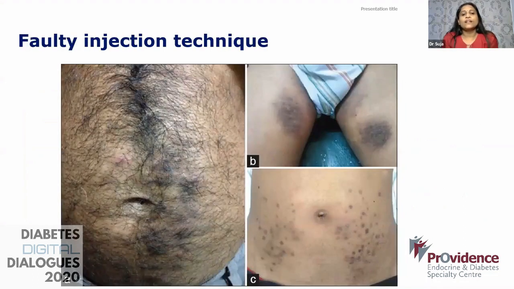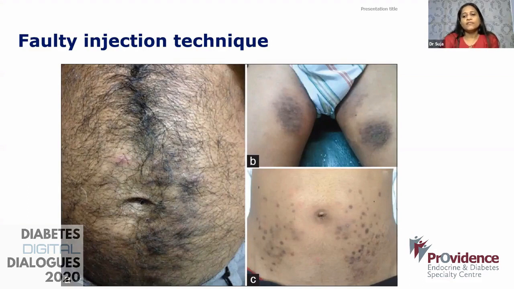Recently we also had another patient who came back with uncontrolled diabetes. His glycemic profile was very bad, with sugars going up to 400 and 300. He was telling that he has a severe insulin allergy. Whenever he injects the insulin, he gets an erythematous wheal-like reaction at the areas, and the injection is very painful.